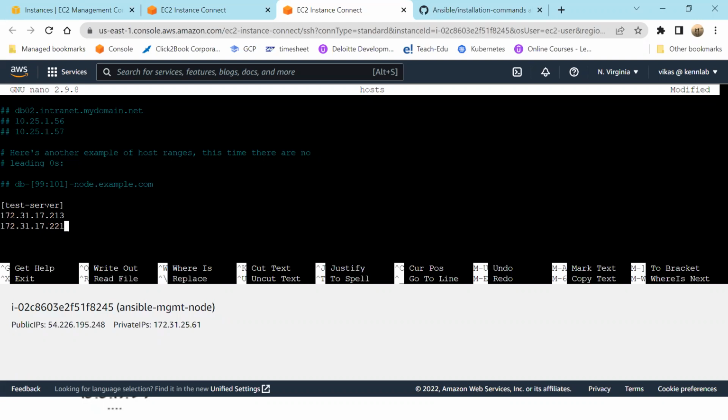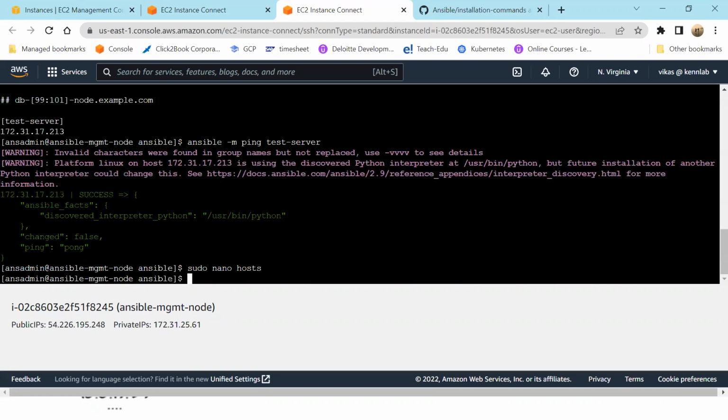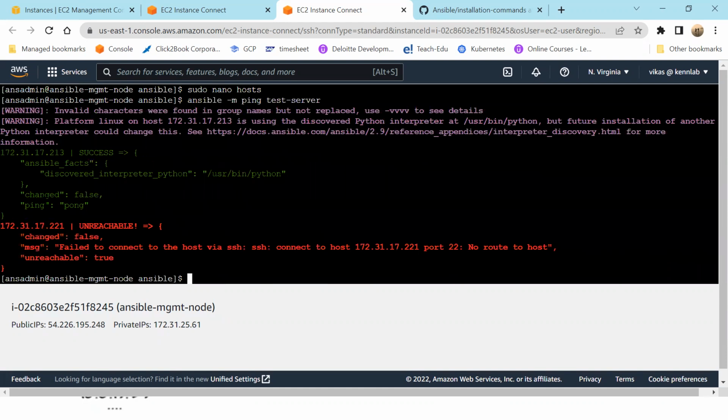So 221 is not there, right? But I am trying to connect to 221. Let me run this command again. See here, for the first machine, it is successful. It is able to connect. But for the second machine, it is not able to connect.